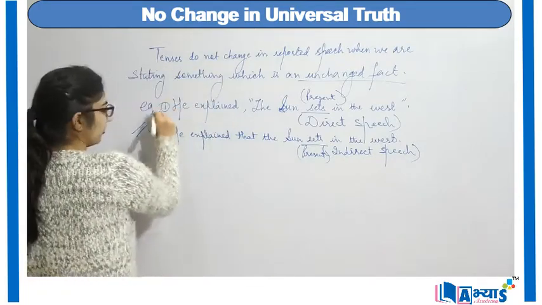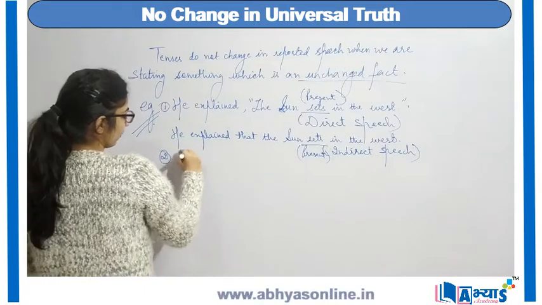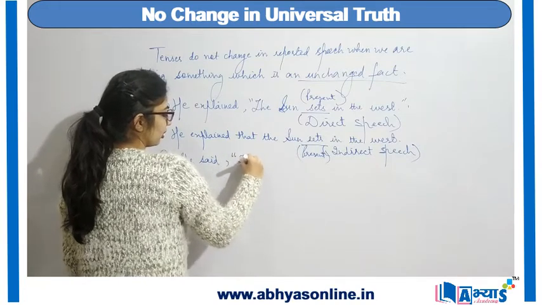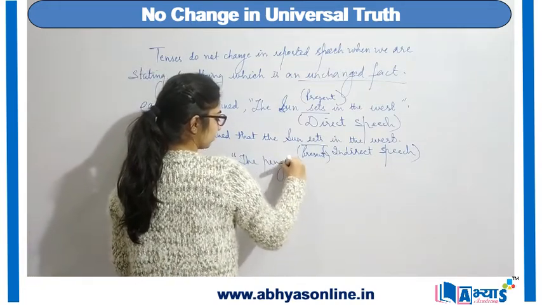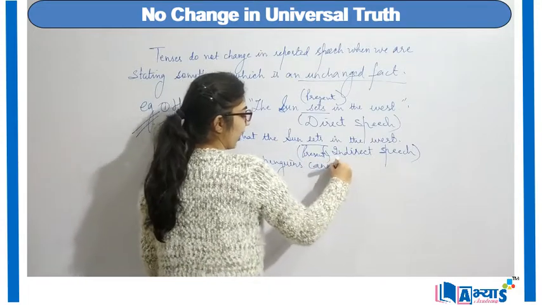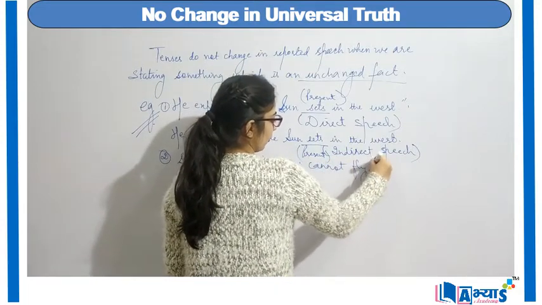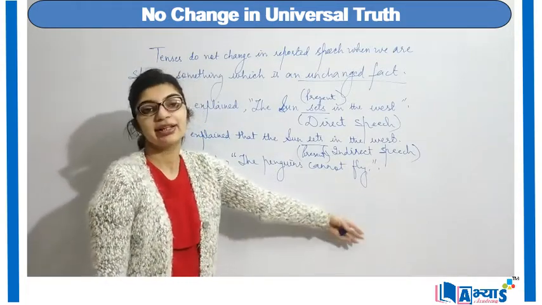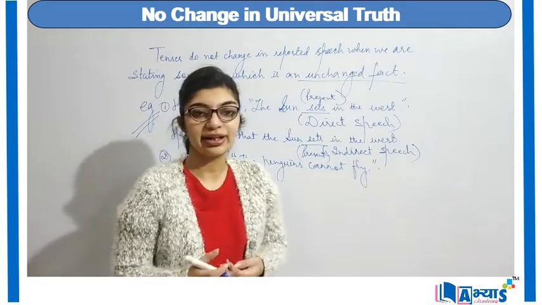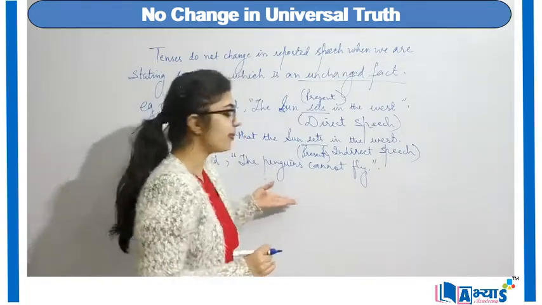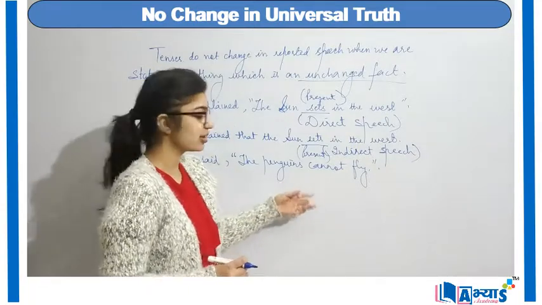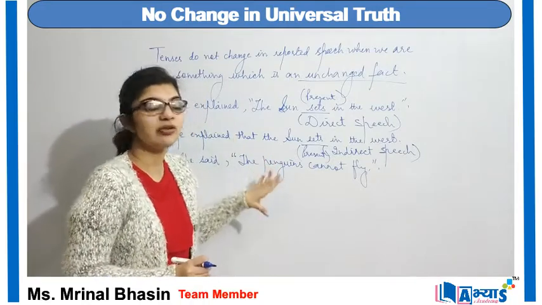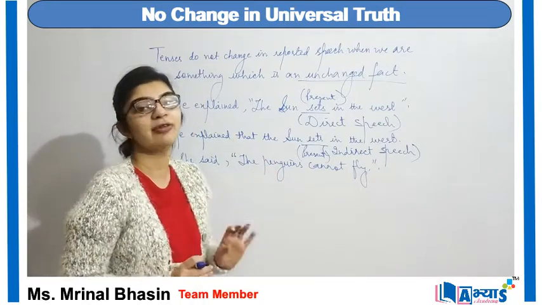Another example can be, she said, "the penguins cannot fly." Now, if this is a fact that a penguin cannot fly, there cannot be any penguin created who can fly. All the penguins cannot fly. This is a fact. So when we state a fact, that fact will remain in the same tense while converting to any form of speech.